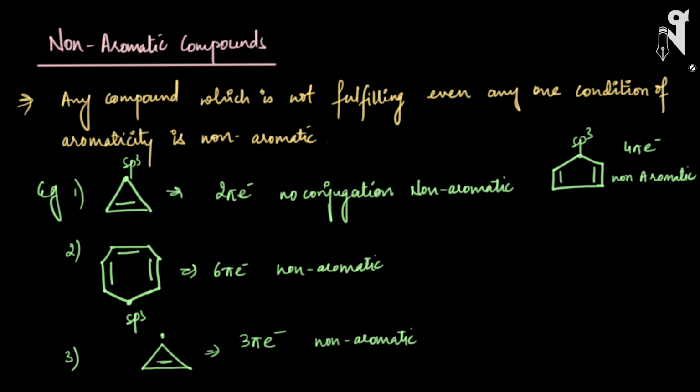Next class we'll go a little deeper and we'll see what kind of different questions can be asked from this part, and what different molecules they can give you to figure out their aromaticity or anti-aromaticity, or to determine what kind of nature a particular molecule exhibits. So we'll finish off aromaticity in the next class by covering the types of questions that can be asked, and the trickier questions and more complicated compounds, getting into the details and figuring out their nature in terms of aromatic, non-aromatic and anti-aromatic.